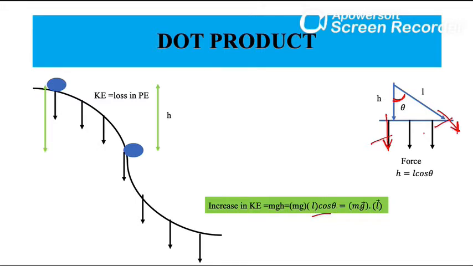So in vector notation, the same idea can be written down. You have the vector mg, I am putting an arrow on g to indicate it is now a vector, and this L can give you direction as well. And then this cos theta we can take care of by putting a dot.